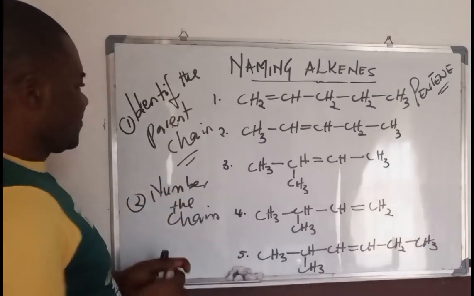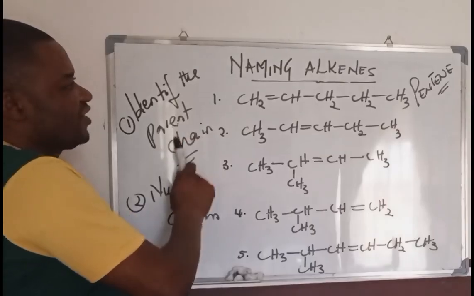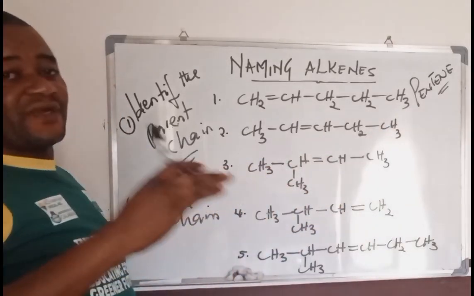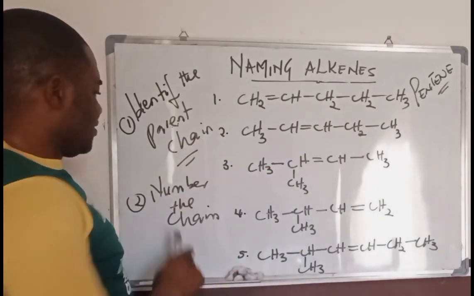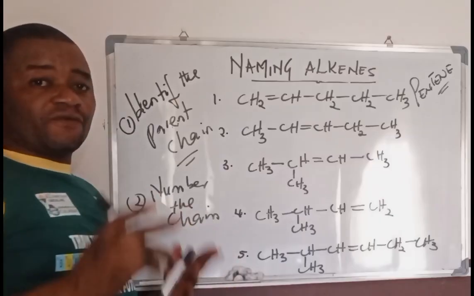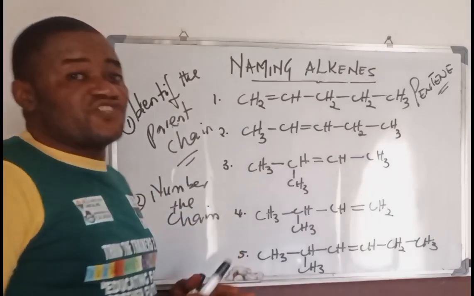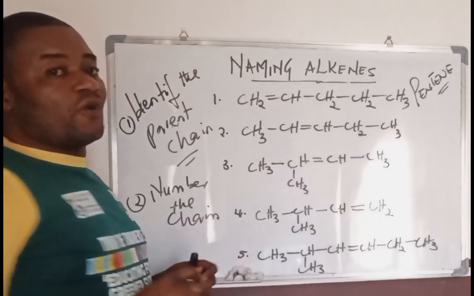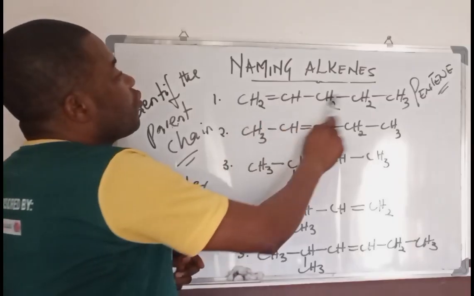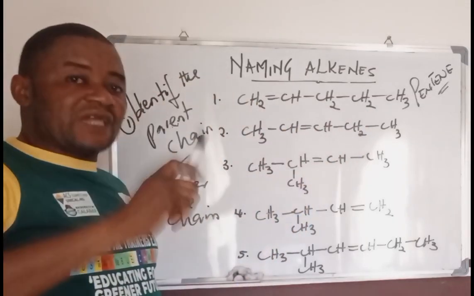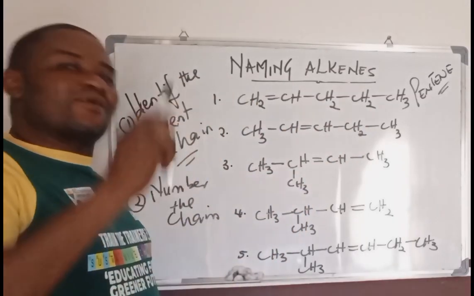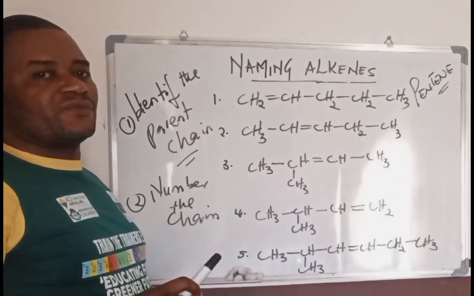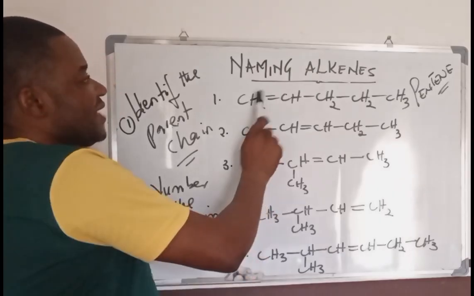Number the chain. We have known how to identify the chain following the homologous series of alkene. Now to number the chain, we said there are two conventions. One, if you must number the chain, the first carbon atom you start with, number 1, should be the one that is closer to the double bond, especially preceding the double bond, like this one.